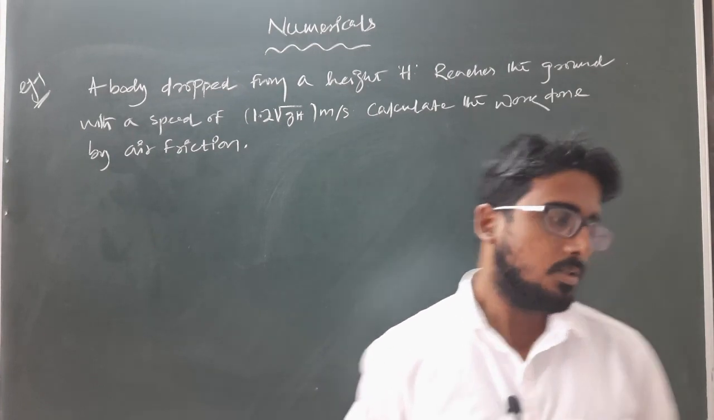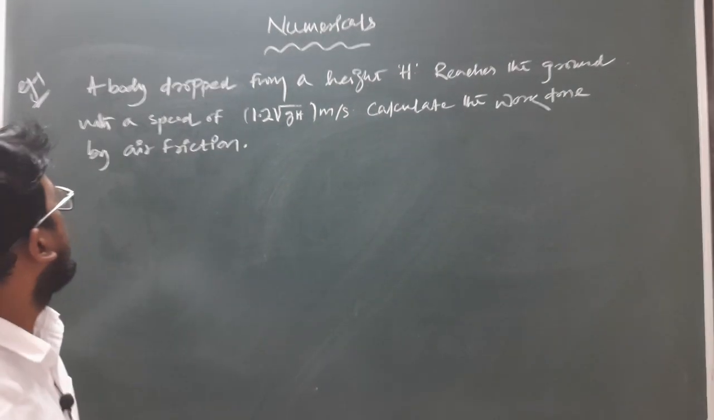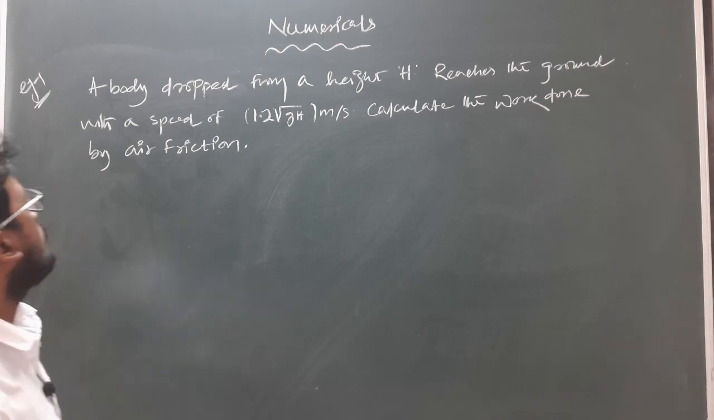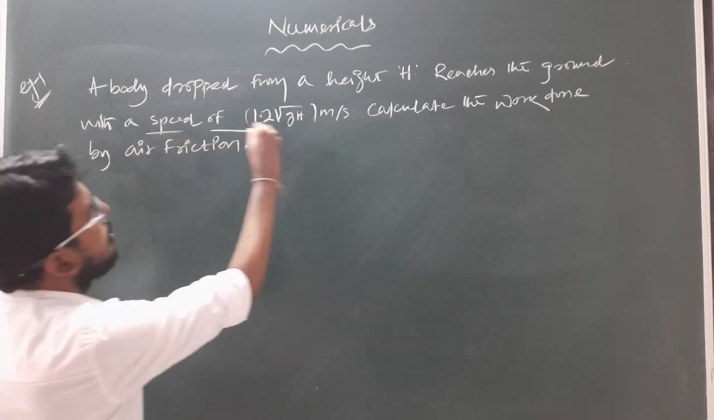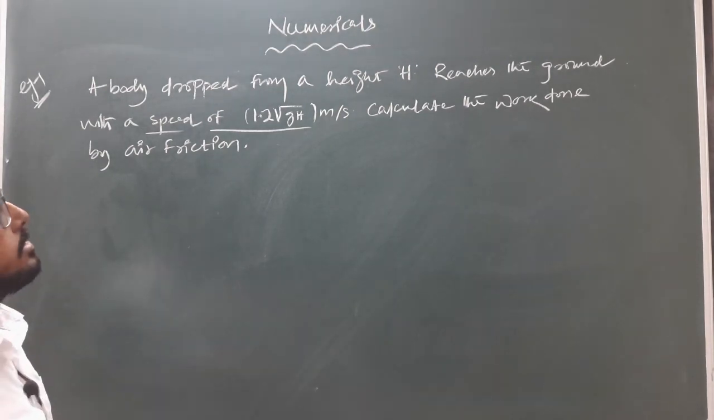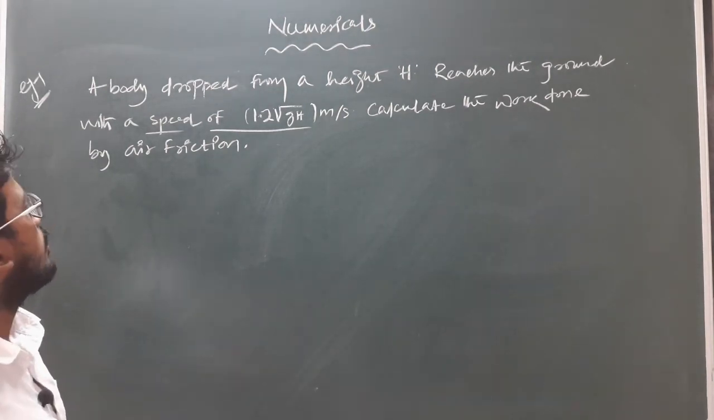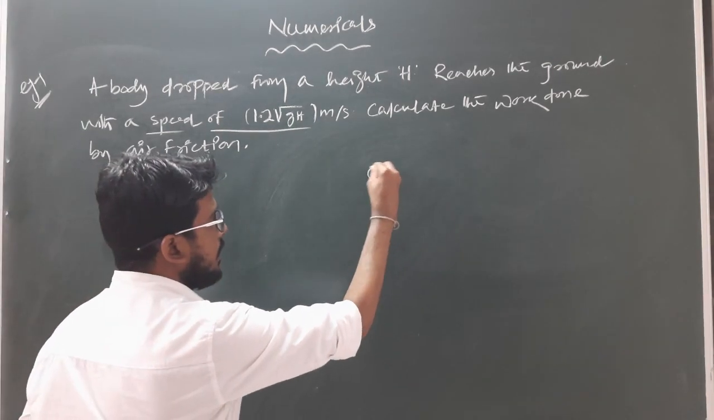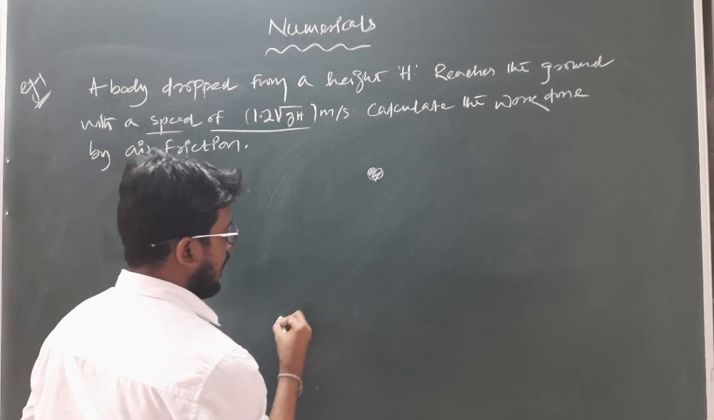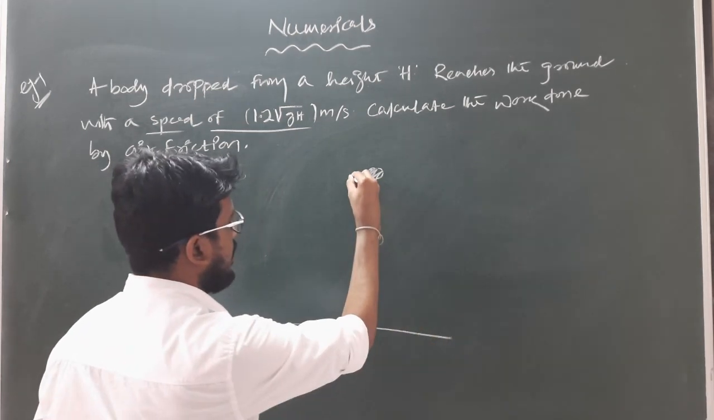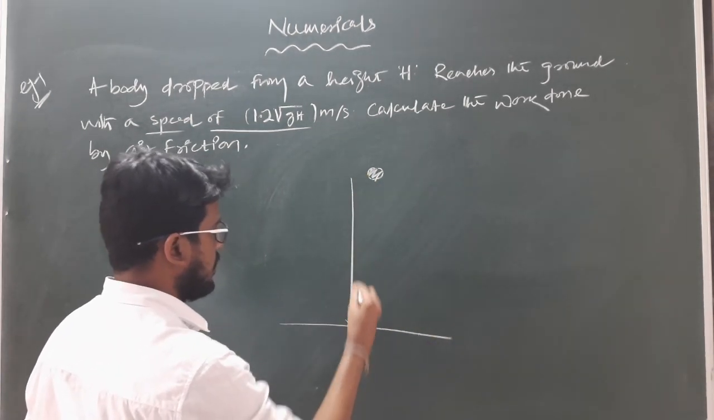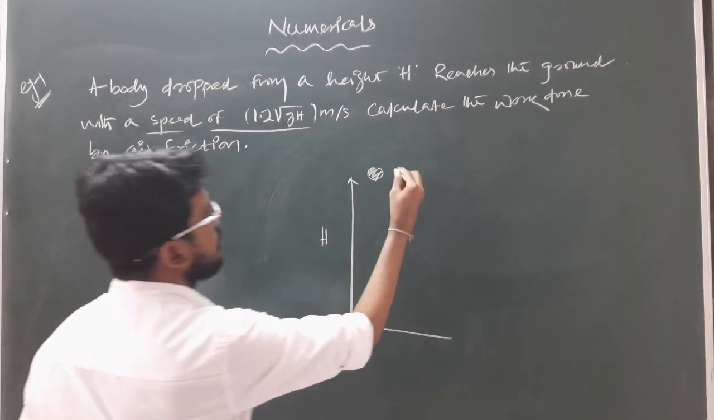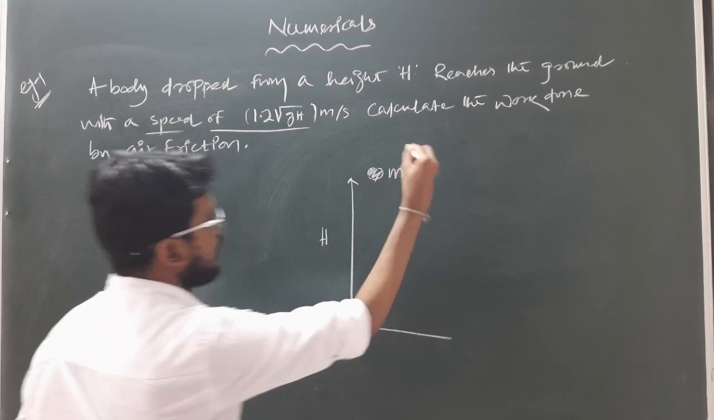Okay, so the first question is like this: a body dropped from a height h reaches the ground with a speed of 1.2 under root gh meter per second. Calculate the work done by air friction. According to this question, here is a body at an initial height h from the ground. If the mass of the body is m, clear?